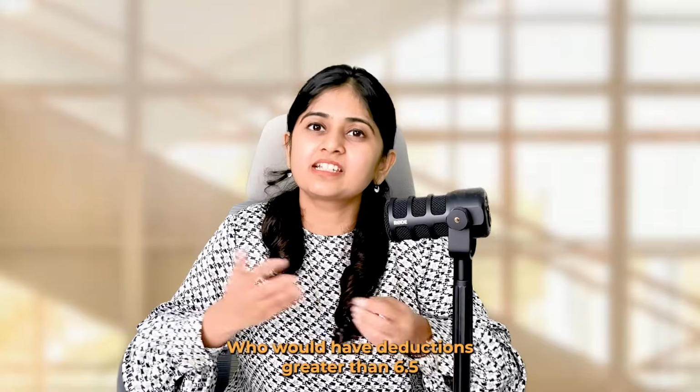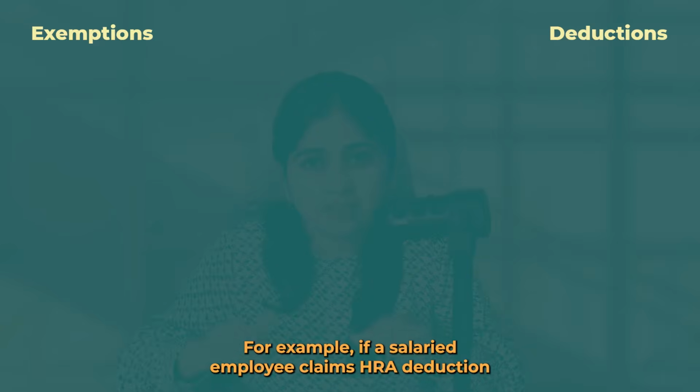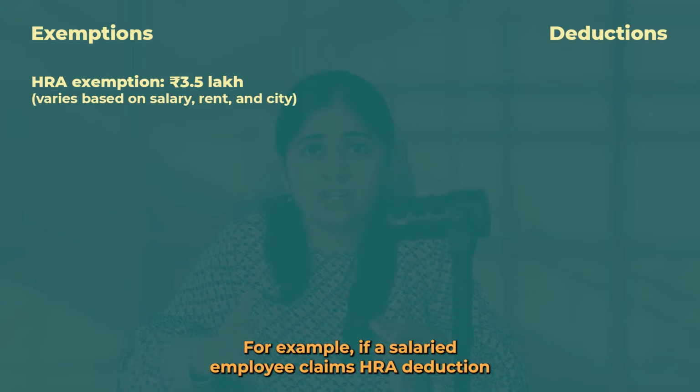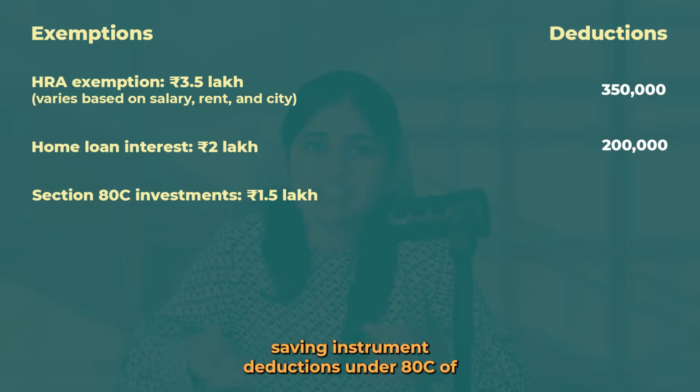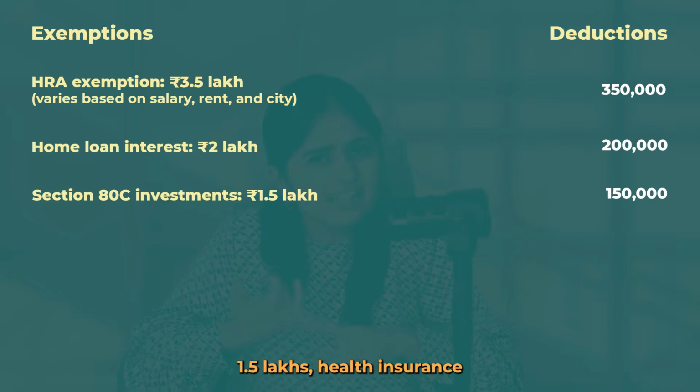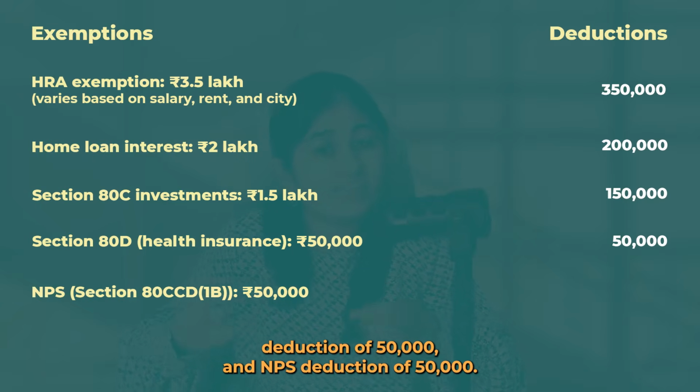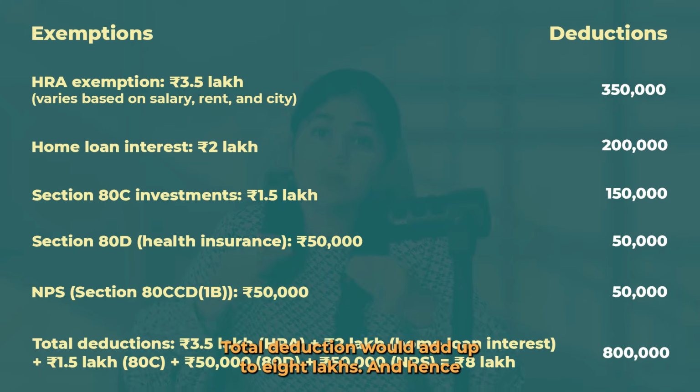Now, who are these people who would have deductions greater than 6.5 lakh per year? Example, if a salaried employee claims HRA deduction of 3.5 lakhs, interest on home loan of 2 lakhs, tax saving instrument deductions under 80C of 1.5 lakhs, health insurance deduction of 50,000 and NPS deduction of 50,000, total deduction would add up to 8 lakhs.